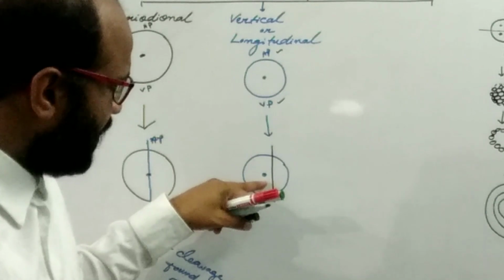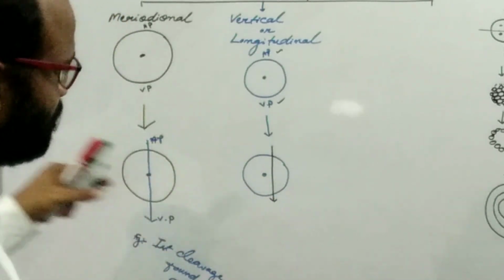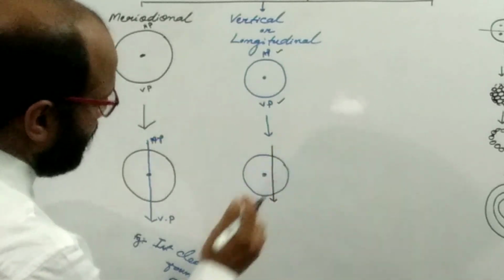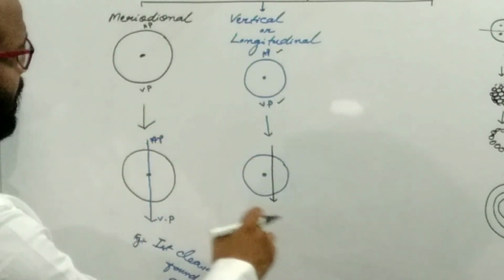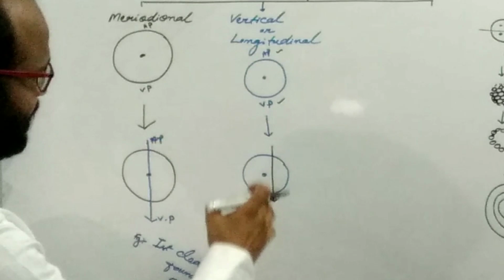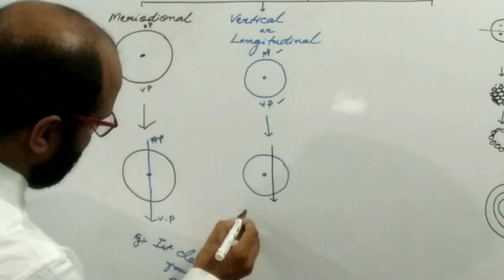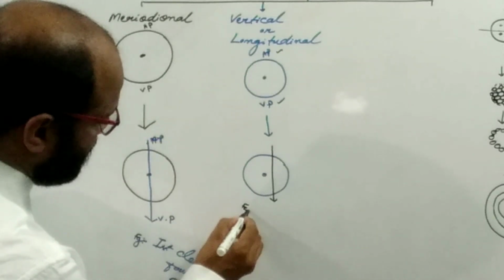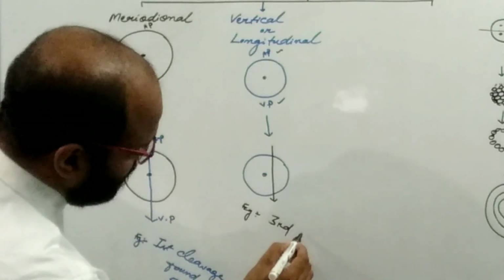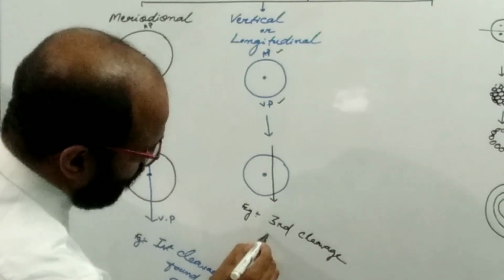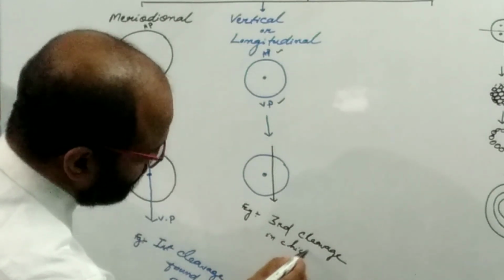So this is the center, but here the furrow or the cleavage plane passes to one side of the center. This plane is the vertical plane, and this is known as the vertical cleavage or the longitudinal cleavage. An example of this type of cleavage is the third cleavage found in chick.